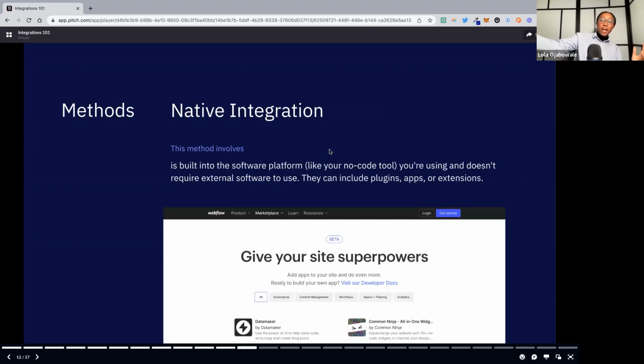And then the last one I'll overview and mention are native integrations. Native integrations can encompass some of the other methods that we talked about, but the difference is they are built into the platform. So they're generally going to be the easiest to use, because whatever no-code tool you're using, they're specifically built to work with that tool and built with that tool in mind. And it typically doesn't require external integrations or additional software to use. So these are your typical plugins, apps, and extensions.